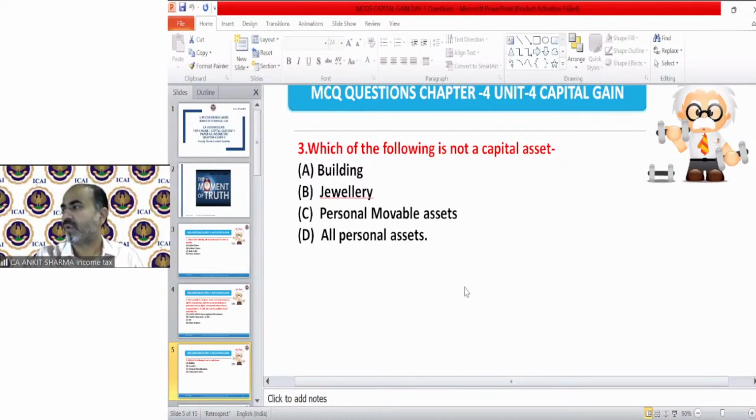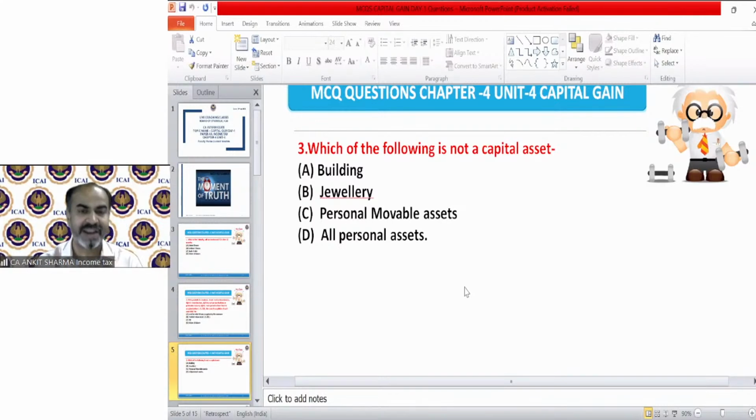Okay, a lot of answers have been received. The correct answer is, of course, C. Everybody gave the correct answer. Well done. Personal movable assets technically are not a capital asset. Building is a capital asset. Jewelry is also a capital asset. And D, all personal assets.